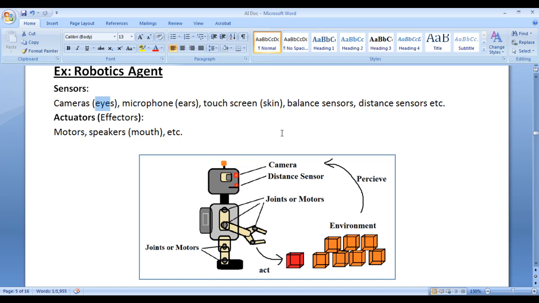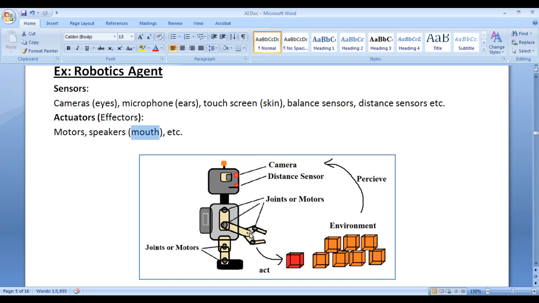If you compare the robotics agent with humans, cameras are like eyes, microphones are like ears, touchscreen is like skin, and speakers are like mouth. Microphones are used to receive sound as an input. Touchscreen is used to receive touch inputs. Balance sensors are used to check the balance of the robot. Distance sensors are used to check the distance between two objects or the distance between another object and the robot itself in the environment. Speakers are used to produce sound as an output.